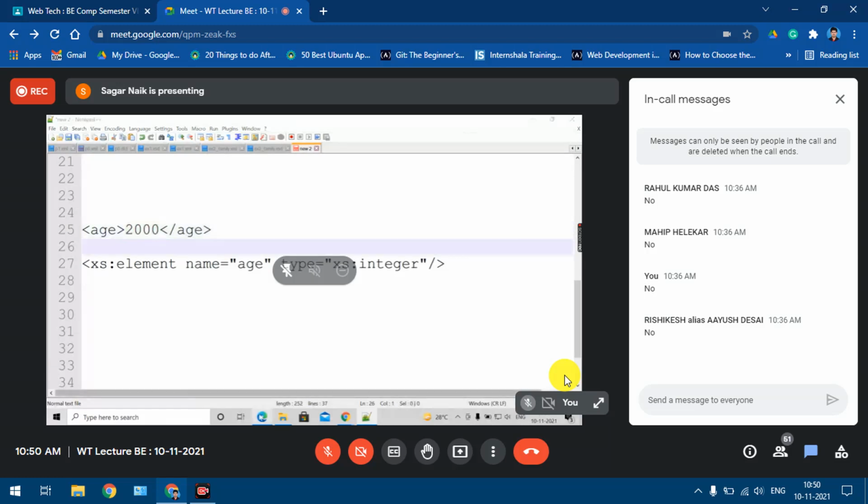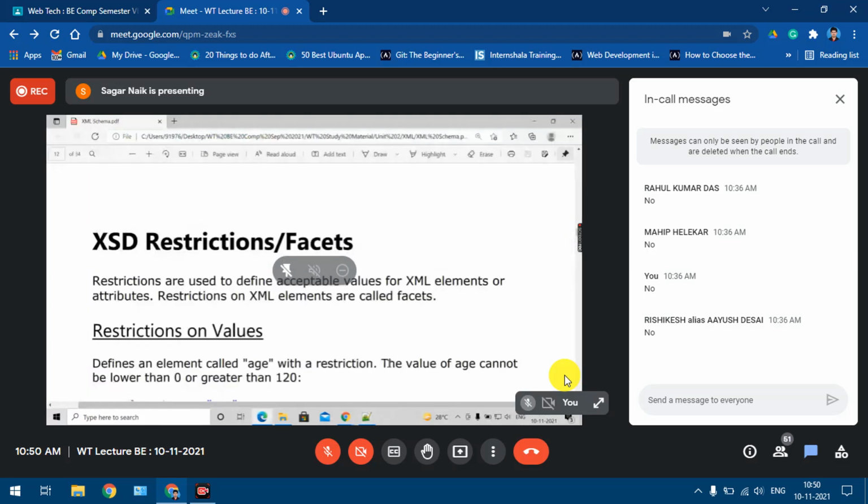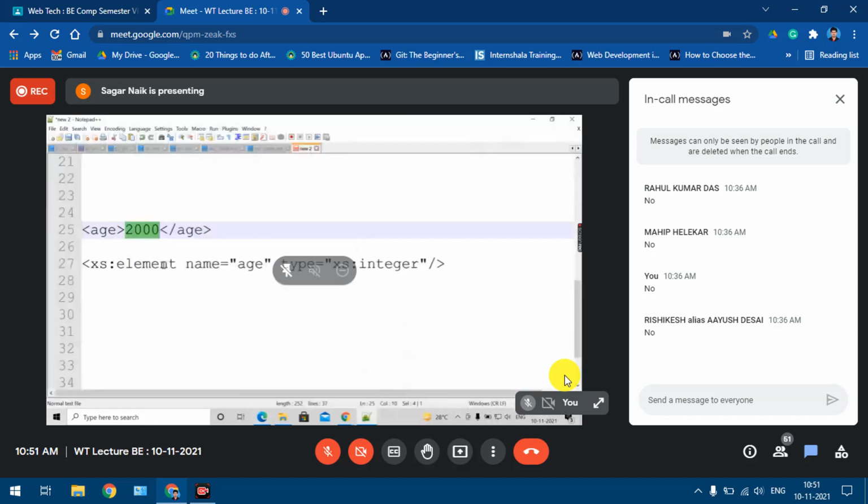The value of age cannot be lower than 0 or greater than 120. So these restrictions we have to put now, so that these values are not accepted. If I keep this simple definition, this value will be accepted, even if I put 20,000. Now we will see how to put the restrictions.